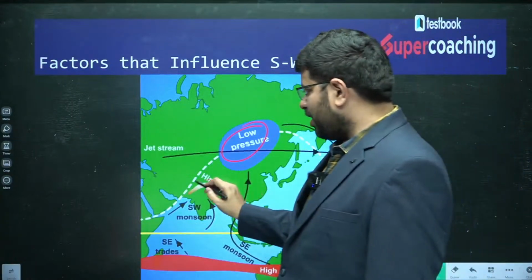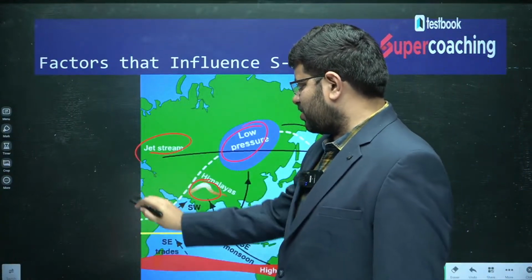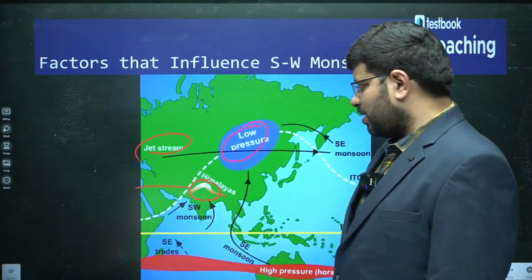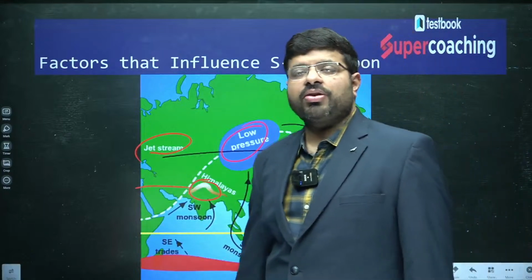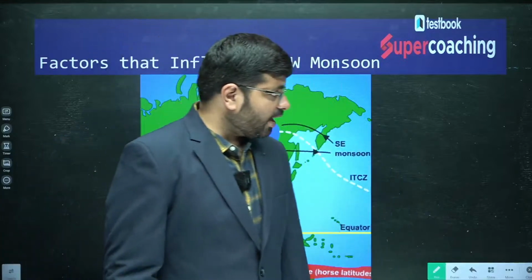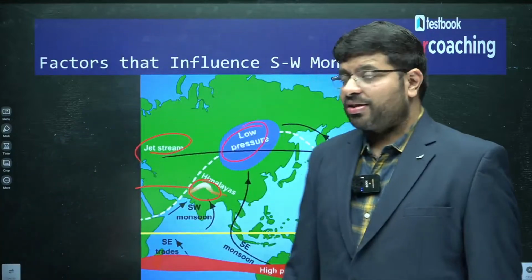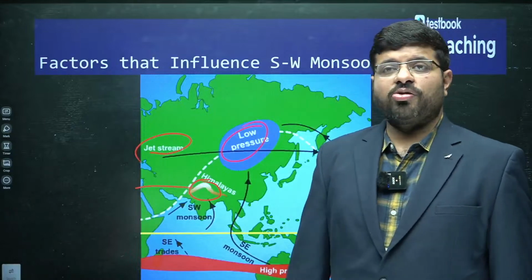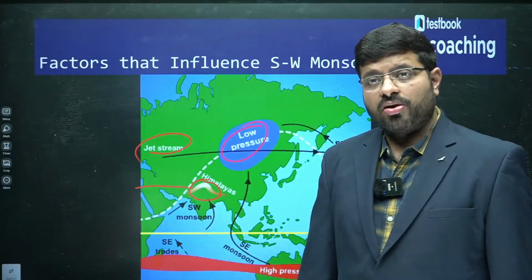The position of the Himalayas with respect to the jet streams we will be discussing. There are concepts like El Nino and La Nina. There are concepts like Indian Ocean dipole, which we will be discussing. All these factors have a role to play in the mechanism of India's monsoon.